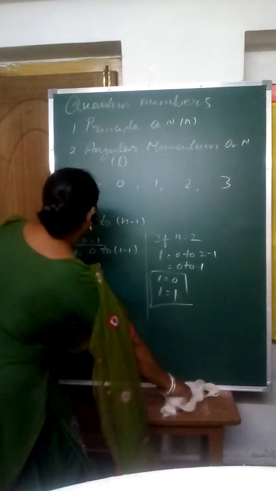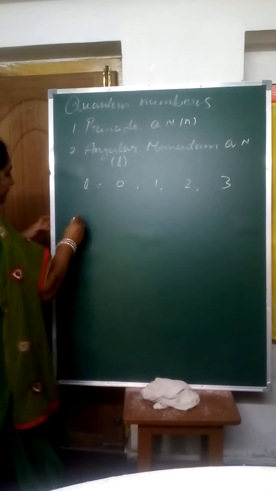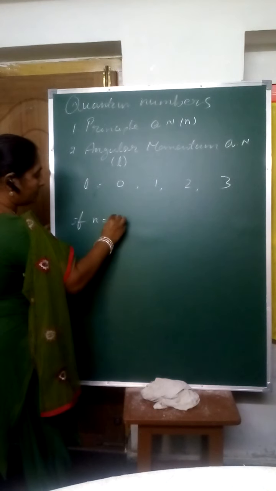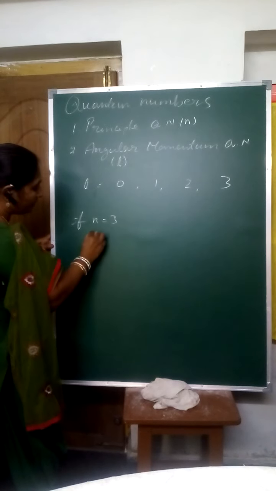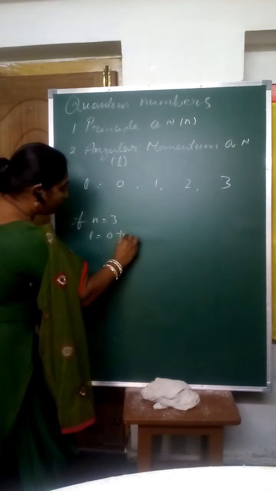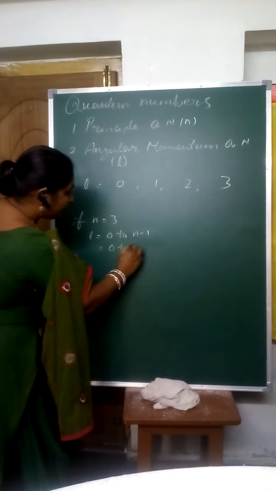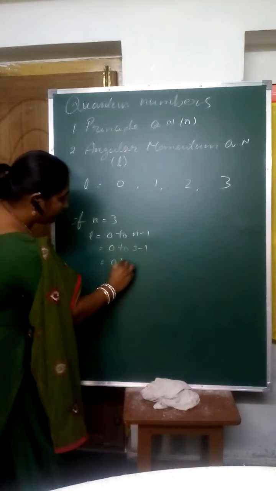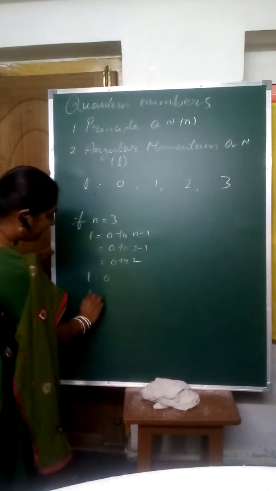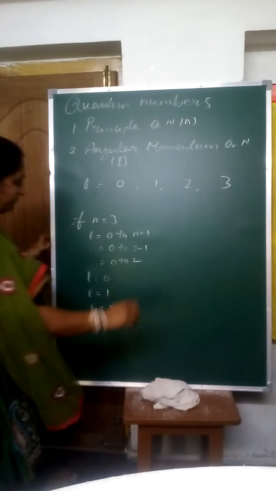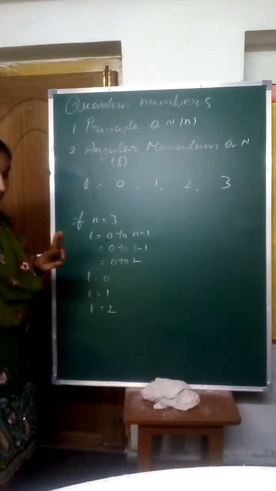Now if n is equal to 3, suppose you take this example. How many L values are there? I already told you L values are 0 to n minus 1. That's why 0 to 3 minus 1, that means 0 to 2. Then L is equal to 0, L is equal to 1, L is equal to 2. That means if you take the third shell, then it has three L values.